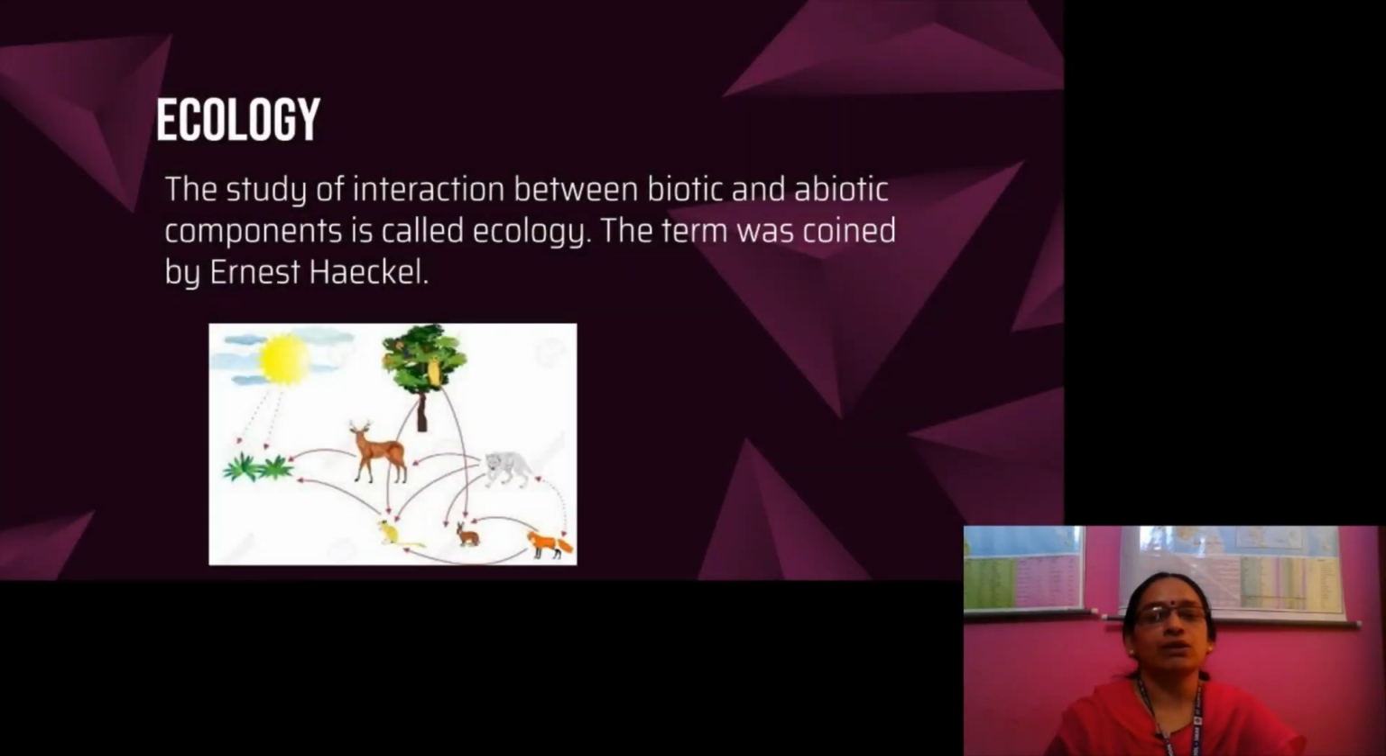What is ecology? The study of interaction between biotic and abiotic components is called ecology. The term was coined by Ernst Haeckel. So what is meant by abiotic components? Abiotic components are air, soil, water, light, temperature, humidity, wind, etc. What are biotic components? Plants and animals are called biotic components.